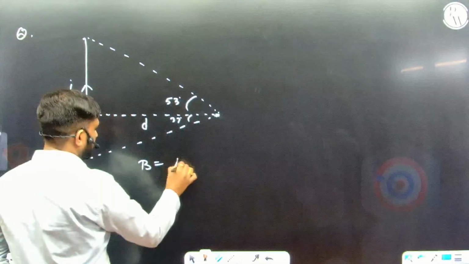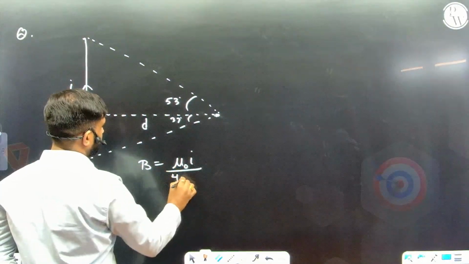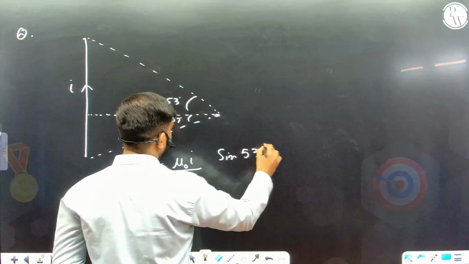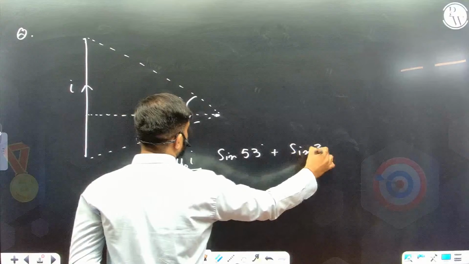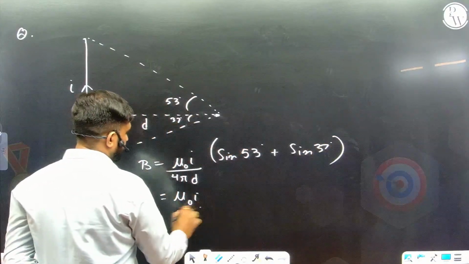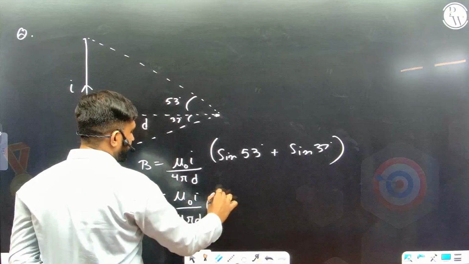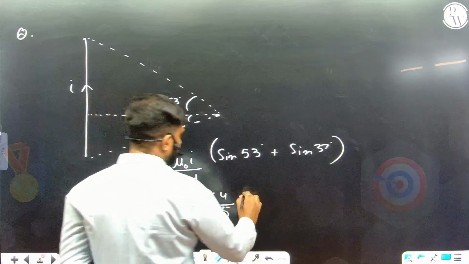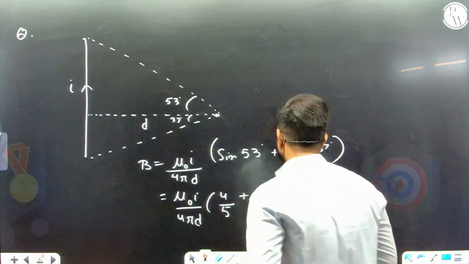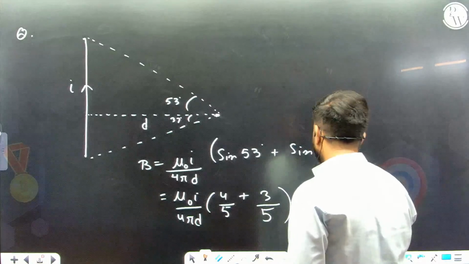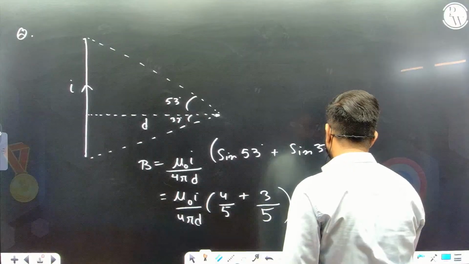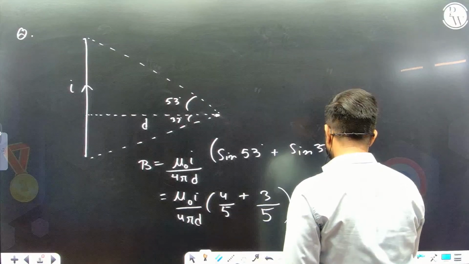Just use the formula, mu naught I by 4 pi d, sin 53 plus sin 37. Okay. Everyone knows sin 53 is 4 over 5 and sin 37 is 3 over 5. So 7 by, and we can just multiply this 4, so 20 pi d, mu naught into I.